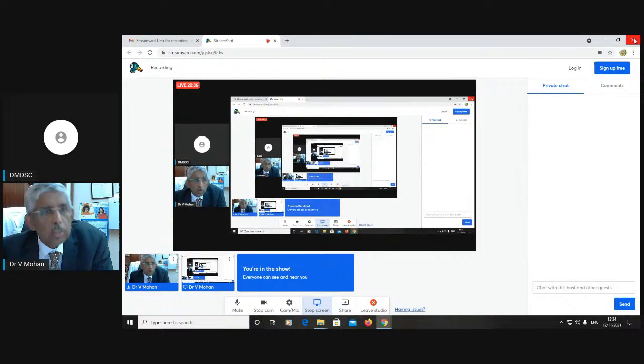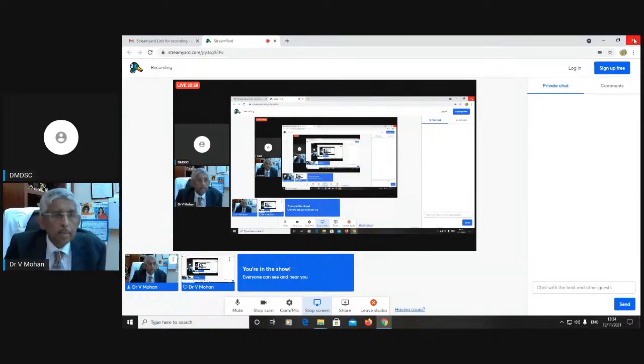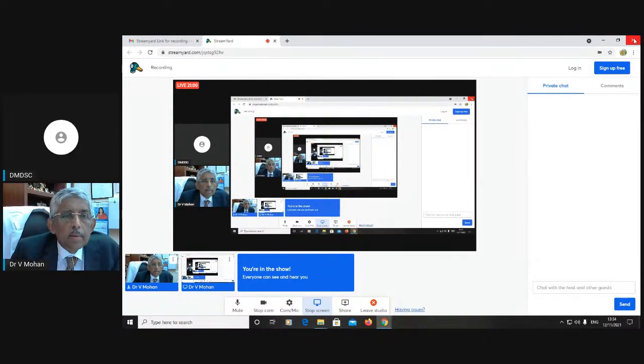Second one can be what is monogenic diabetes, or second one can be do all children with diabetes need insulin? That will be more attractive. Need insulin, question mark, and diabetes. That's all. And in Tamil, you translate that. We already wrote that. Insulin தேவையா? That is what we wrote. So that's the third one. Fourth one can be what is monogenic diabetes, the longer one. Yes, sir. That's it.